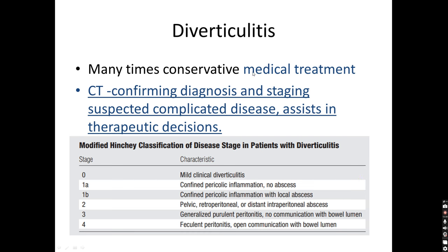Coming to diverticulitis, CT is the modality of choice. It can confirm the diagnosis and stage the disease, which can assist in therapeutic decisions. This modified Hinchey classification is used to treat the patient. Mild clinical diverticulitis without abscess or peritonitis will be treated conservatively, but if the patient presents with distant intraperitoneal abscess and peritonitis, the patient has to undergo surgery.